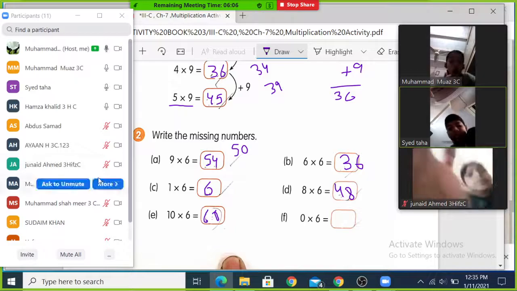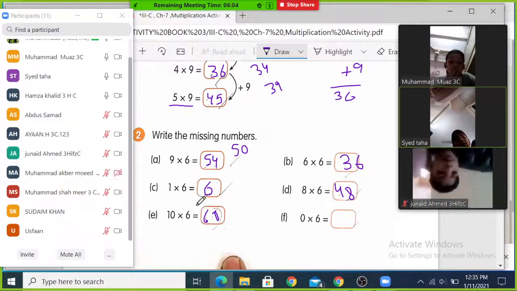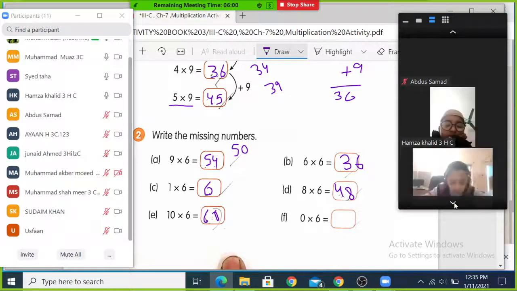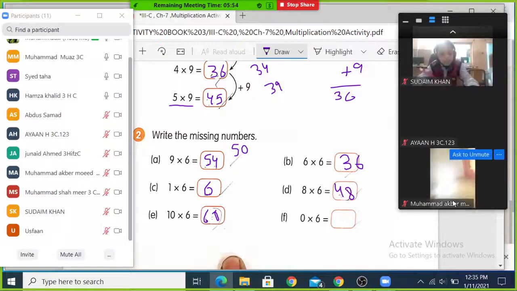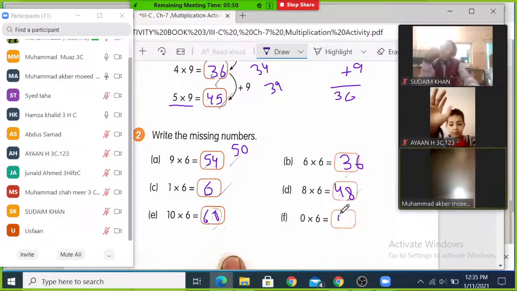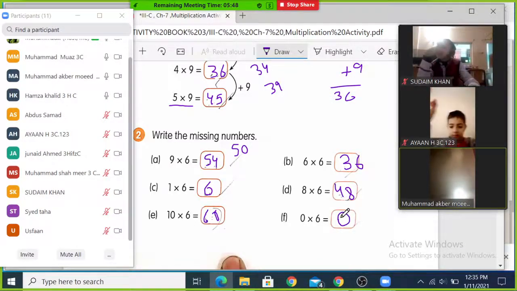चलें, अब मैं पूछूंगा अकबर से: 0 times 6. अकबर बताएंगे. Nobody, no other student will tell the answer. There is Akbar. Yes, Akbar, बताएं बेटा. 0. Very good. अकबर को बहुत अच्छा समझ आ रहा है.